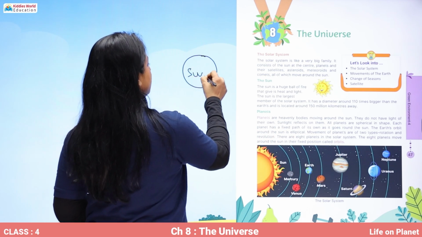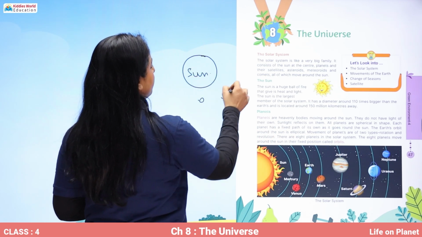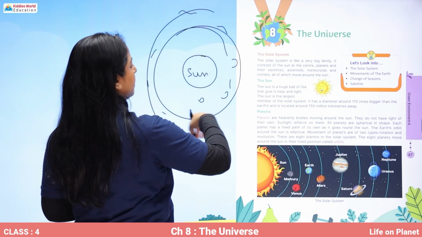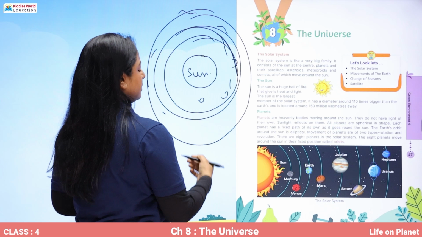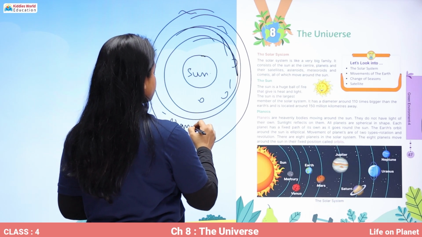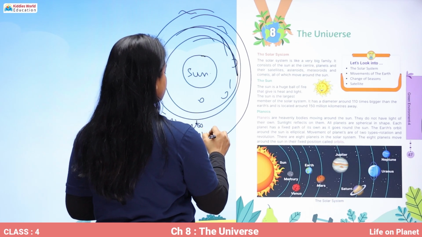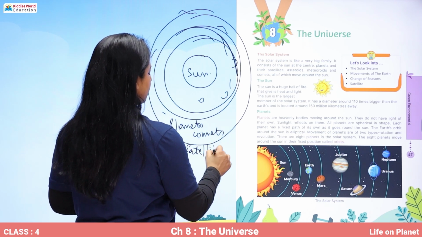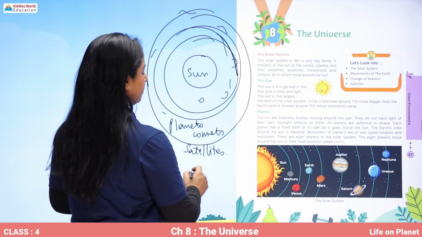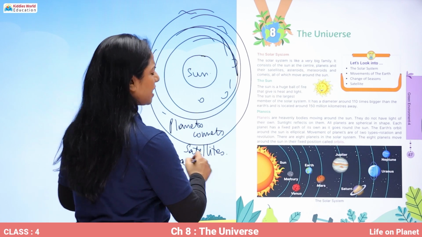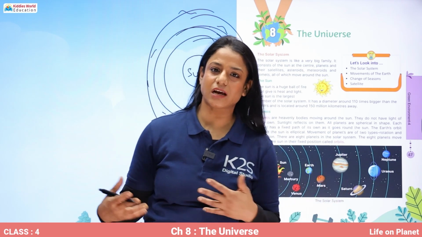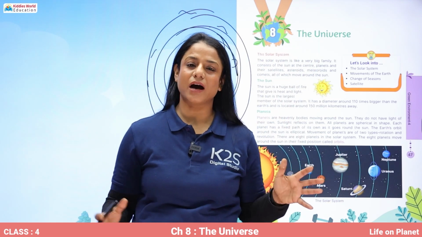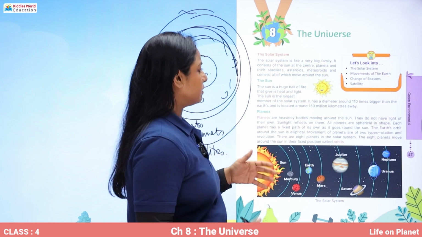All the other members of the family revolve around the sun, and these are called planets or comets or satellites and asteroids, meteoroids, and many more members, other stars also. So, all of these are part of the solar system.